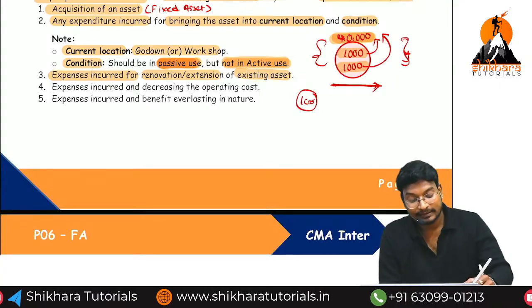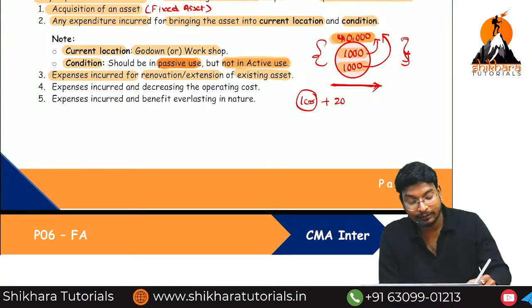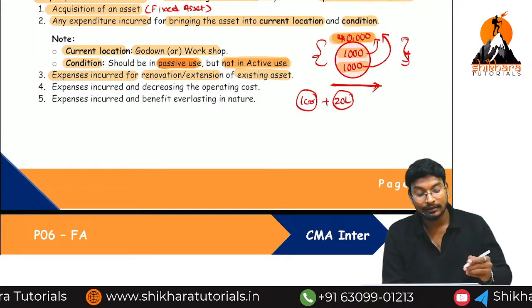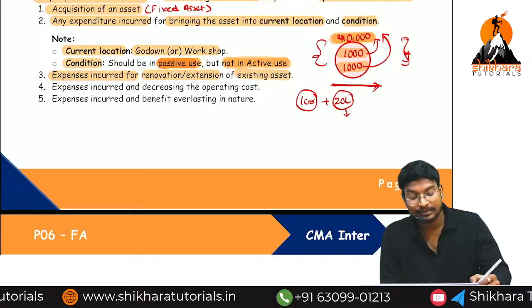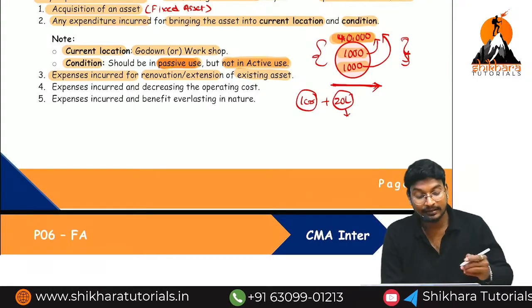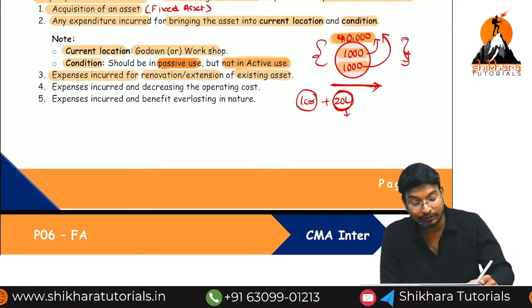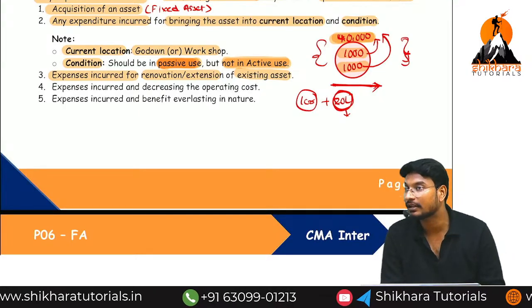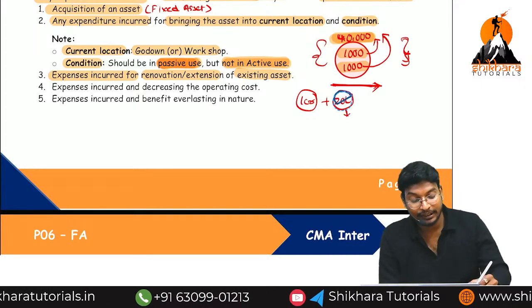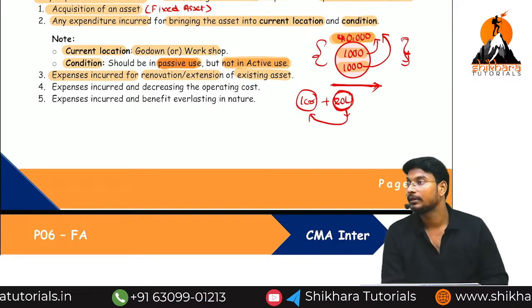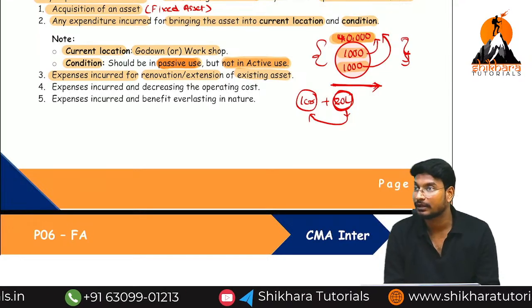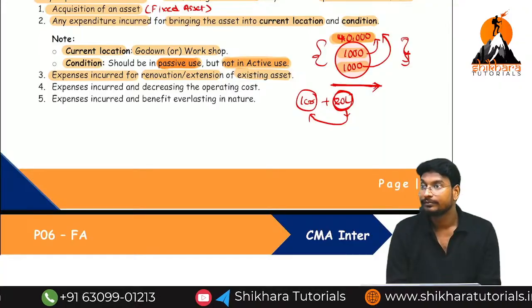But for constructing one more floor, we incur 20 lakhs. How much? 20 lakhs. Is this 20 lakh also capital expenses or revenue expenses? Capital expenses. Why? Because of that construction we get the benefit for more than 1 year. But what we need to do is add these 20 lakhs back to the 1 crore. This is called the extension concept. Are you getting the point or not?